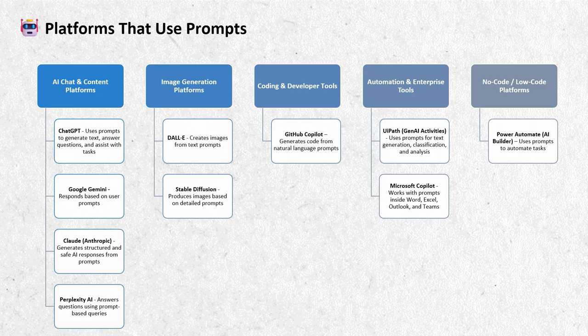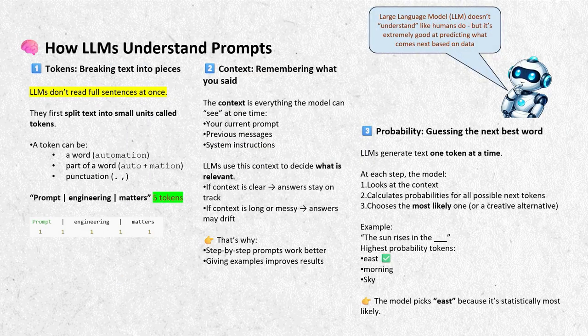Many people think AI means artificial intelligence that reads and understands like humans. But that's not true. Large language model. How does a large language model understand the prompts? A large language model does not understand like humans. It is extremely good at predicting what comes next based on data. Let's see how it actually works step by step.